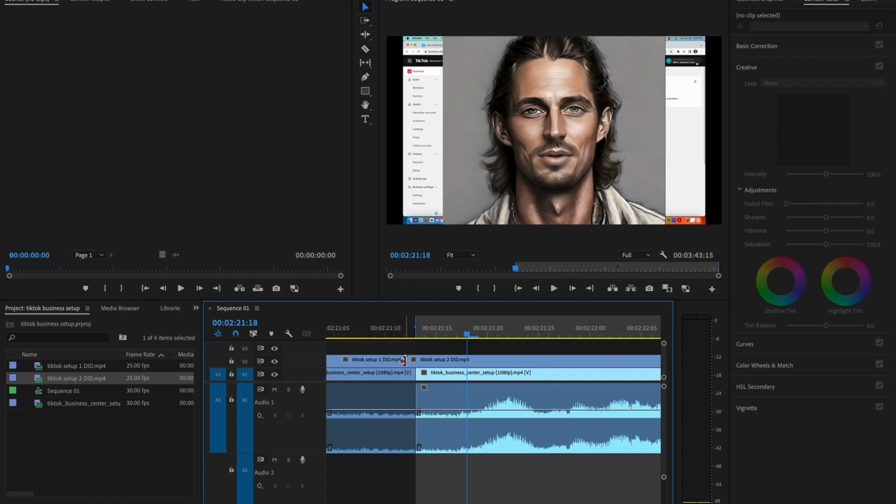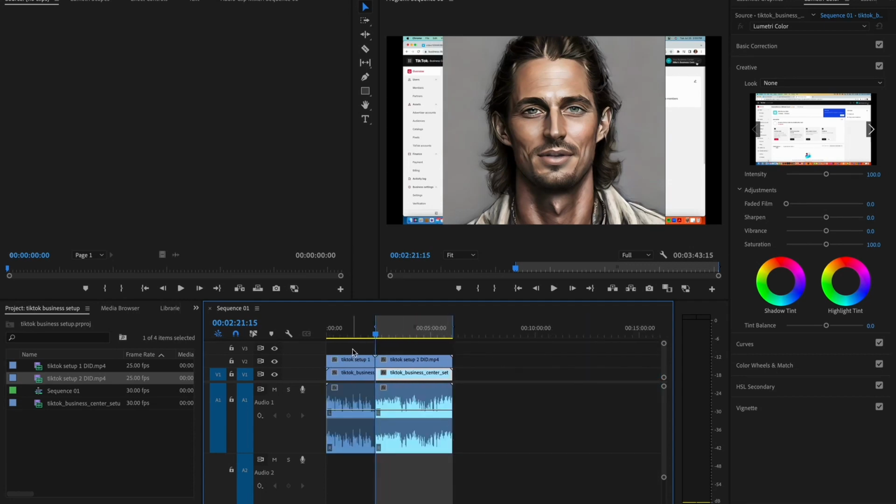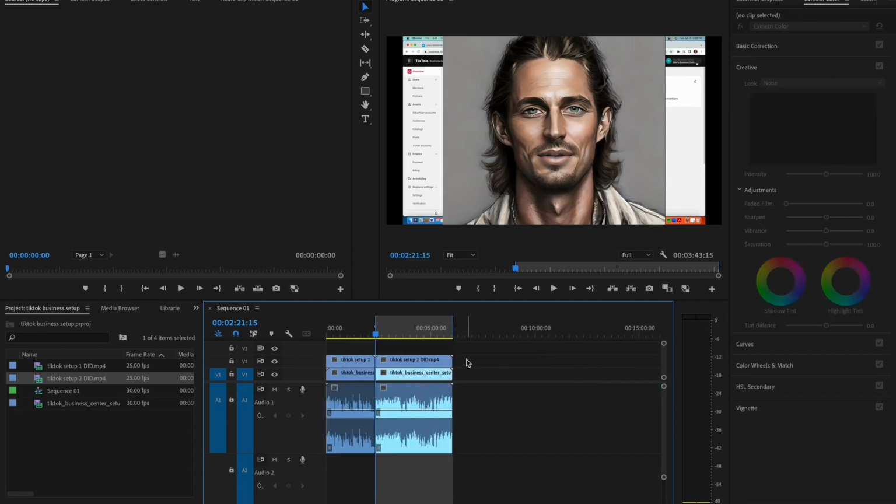So now we have the video files, his little talking avatar up there, and the single audio file. If you zoom out, this is what it looks like. This track right here is the talking avatar, this track right here is his screen recording, and this track right here is his audio. Now there's only one thing left to do that's pretty simple, which is we need that enhanced audio.